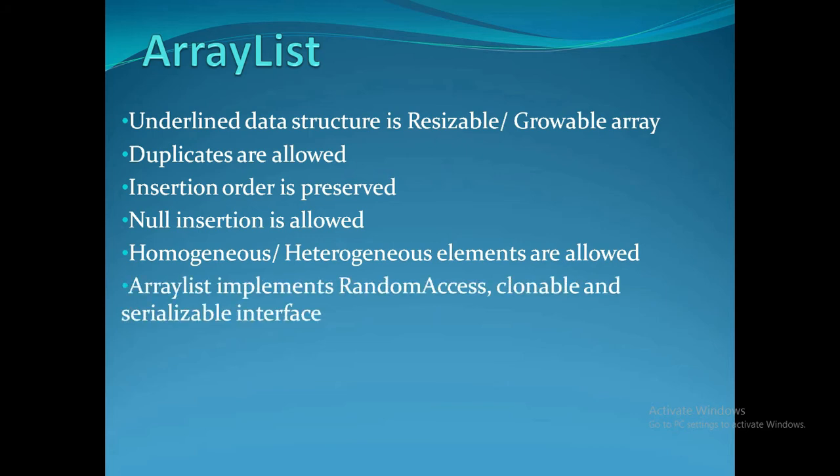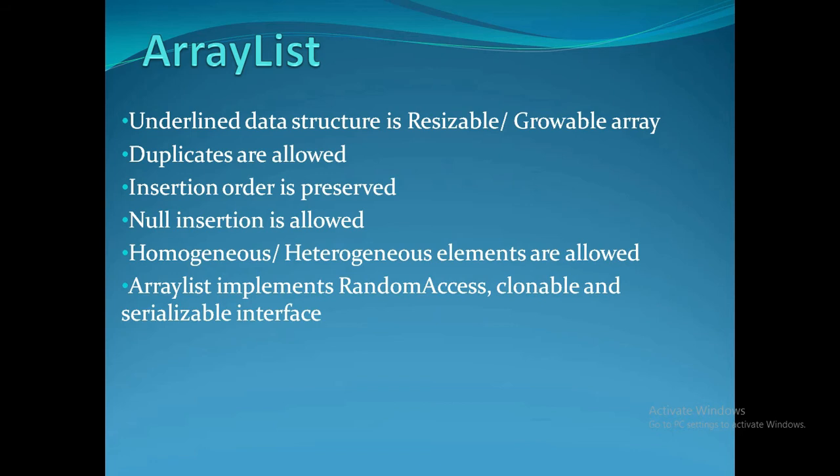Next one, the ArrayList class implements the List interface, right? Apart from the List interface, it implements three more interfaces. The first one is RandomAccess, second one is Cloneable, and third one is Serializable. You may have the question: the ArrayList is already implementing the List interface, then why is it implementing these three more interfaces? RandomAccess, Cloneable and Serializable are marker interfaces.